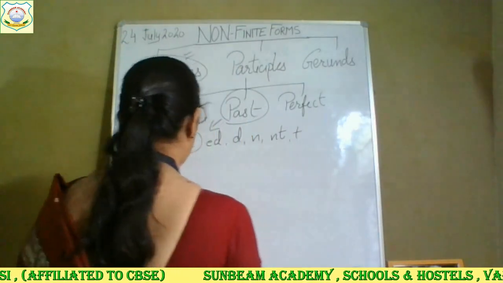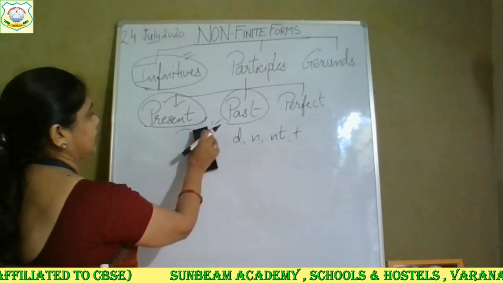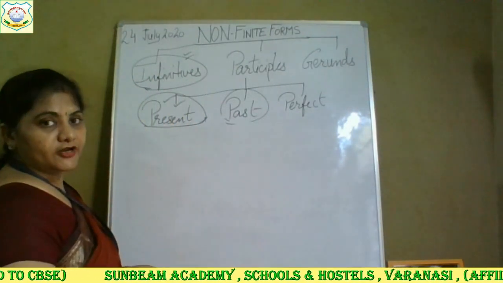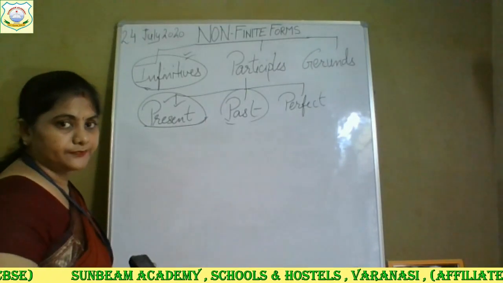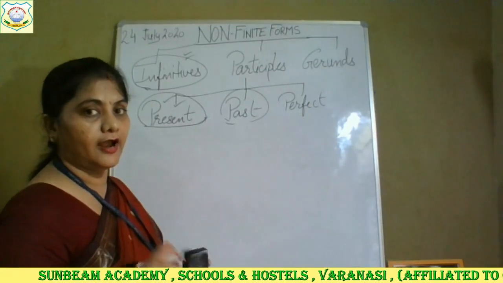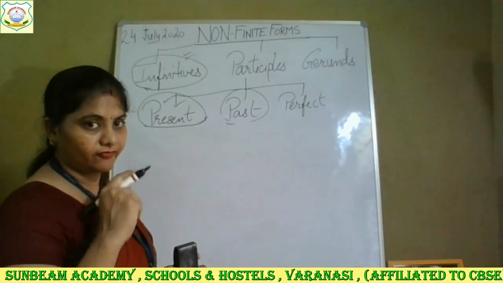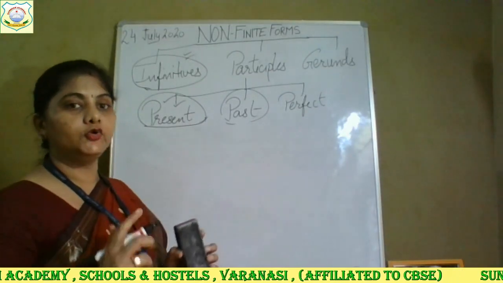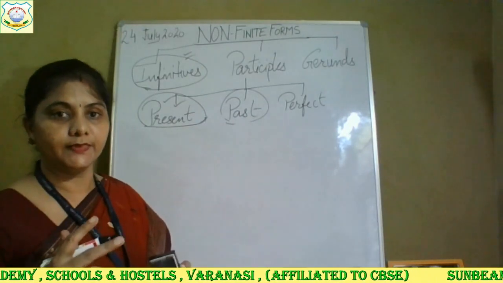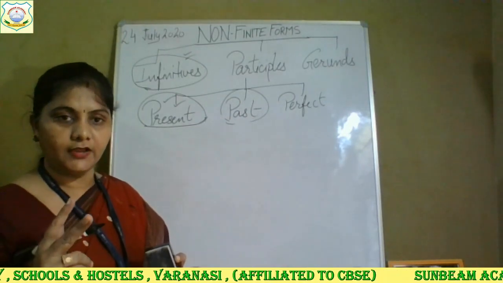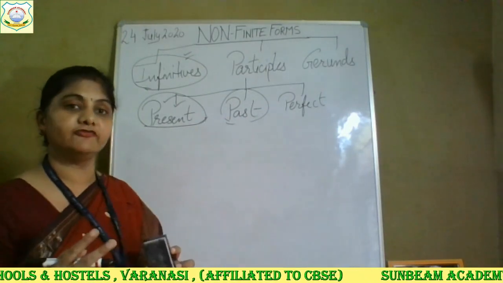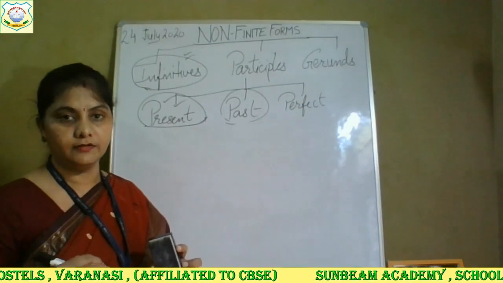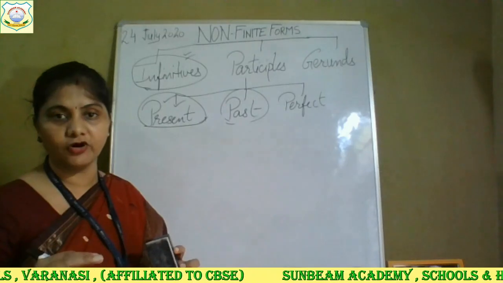Now, let's start our perfect participle. To understand it, first I will give you the example of present participle again. Sometimes there are two actions. If two actions are there, it means there will be two verbs also. Doing words are called verbs.